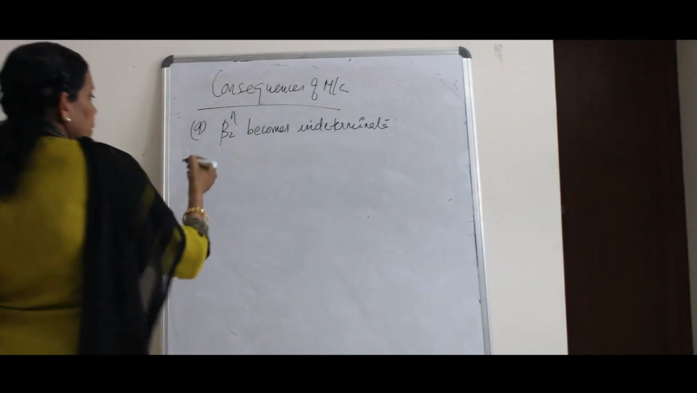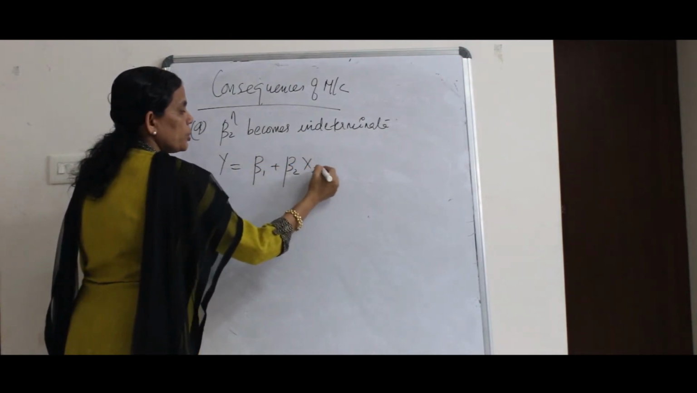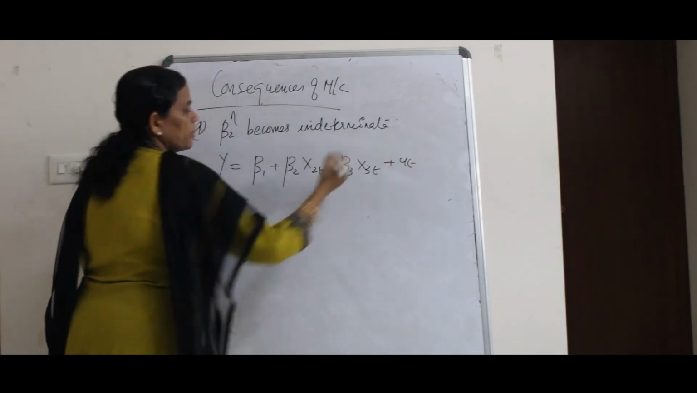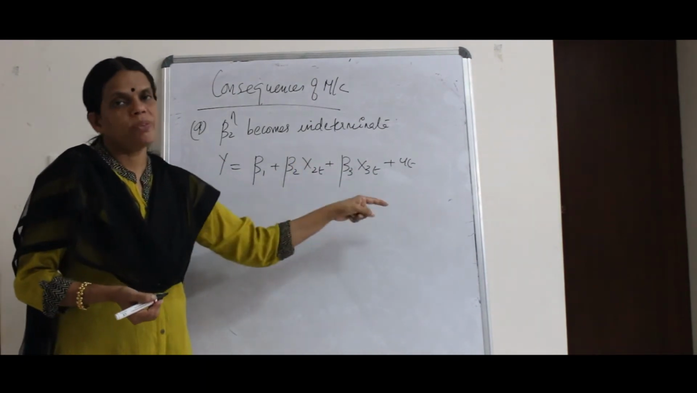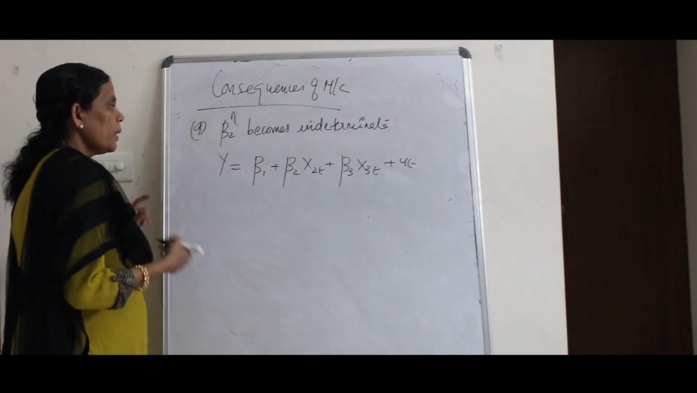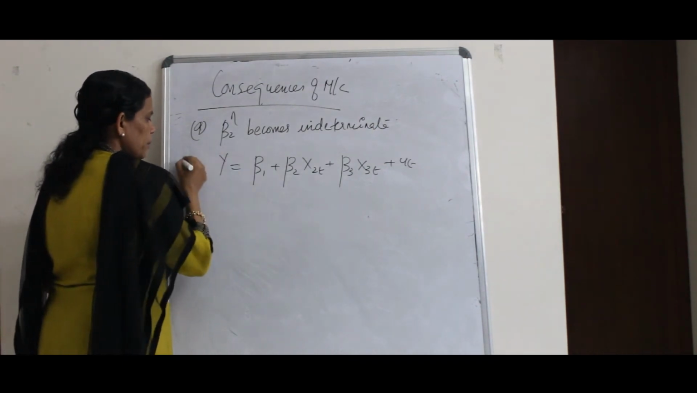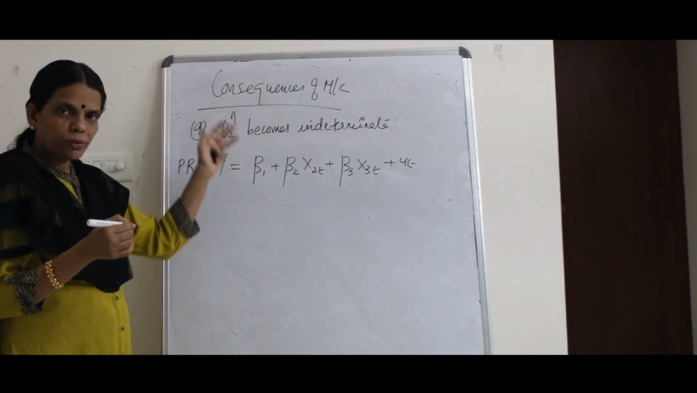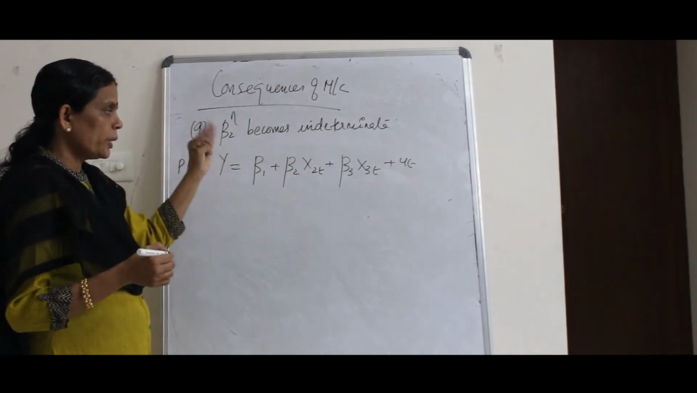Here I am using this model, y is equal to beta 1 plus beta 2 x2t plus beta 3 x3t plus ut. Because you want to show multicollinearity, you need at least 2 x variables. Clear? And this is the population regression function. Suppose this is the PRF. You are writing it for solving the whole thing, to find out the value of beta 2 hat. I am trying to reduce this equation.